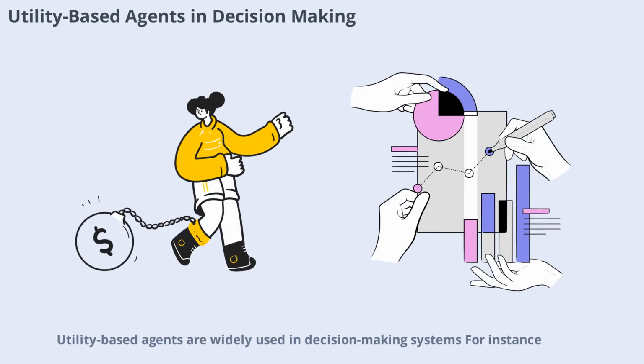Utility-based agents are widely used in decision-making systems. For instance, in financial trading, an agent evaluates different investment options based on potential returns and risks. By assigning a utility value to each option, the agent can choose the investment that offers the highest expected benefit. This approach ensures that decisions are not just goal-oriented, but also optimized for the best possible outcome.